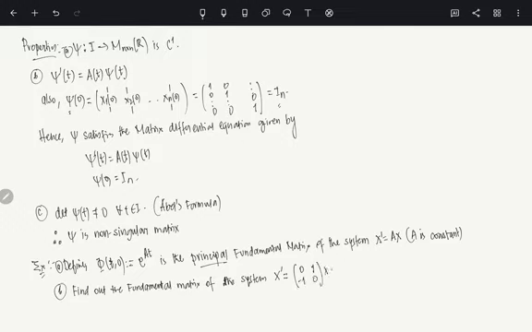Try to find it out, see if you can do that part. Yes, please do that.